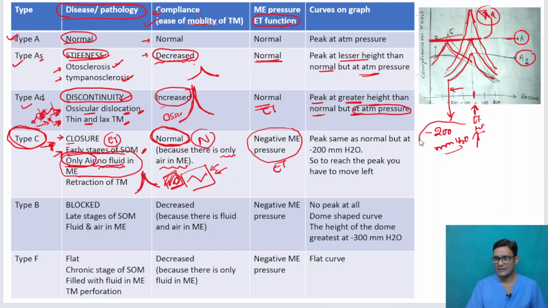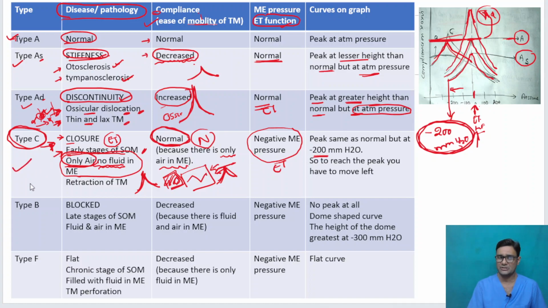If you can come to a negative middle ear pressure of 200 mm water, then you can get the normal peak. The peak is there and the peak is normal. Peak is not decreased, but you have to go to minus 200 mm to reach it. So C stands for closure.